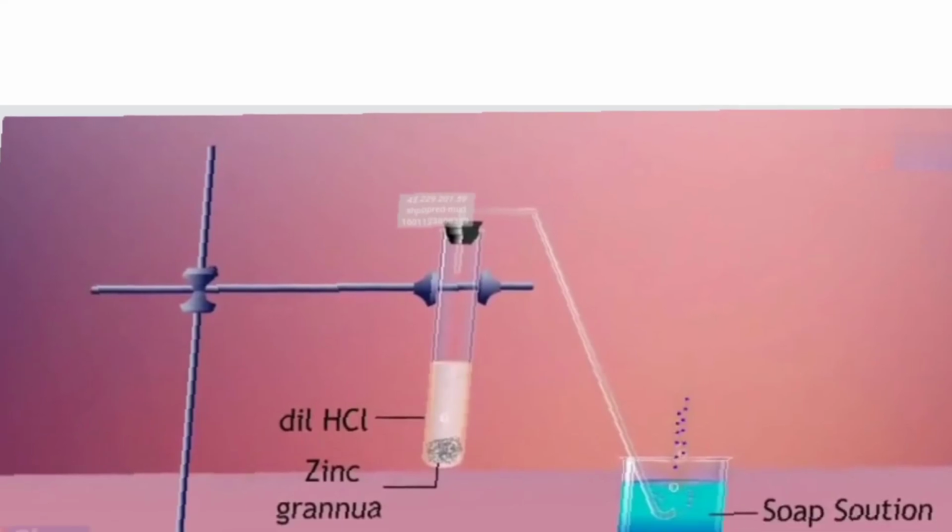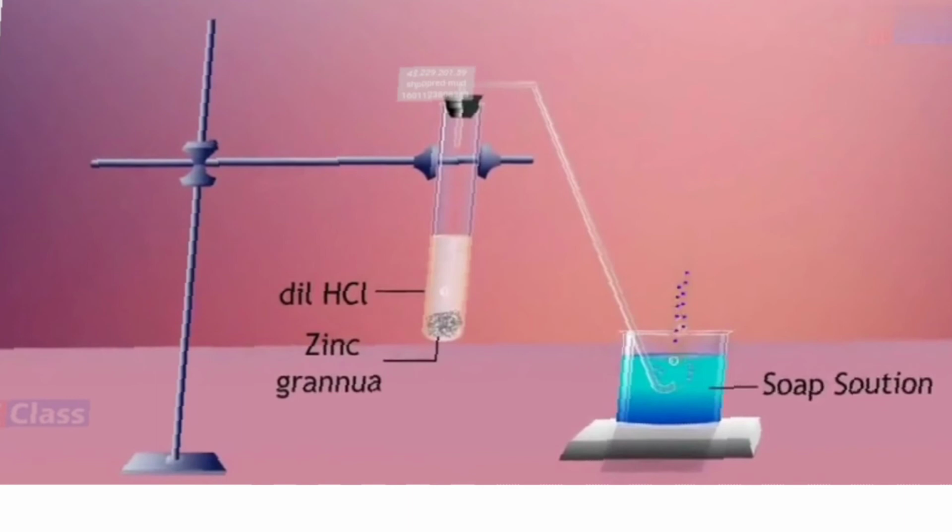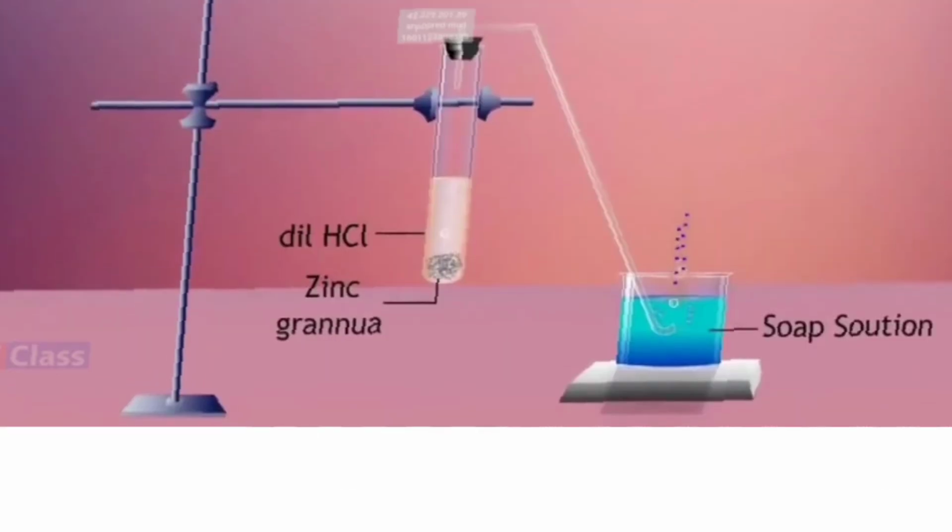And see to it that this is closed with the cork, and there you have one bend tube. What is called the bend tube? The other end of it is kept in the soap solution. So from that the gas will come out in the form of bubbles, so you will understand. And if you keep a little burning candle here, you can hear that hydrogen gas is burning with a cracking noise, that is called the pop sound.